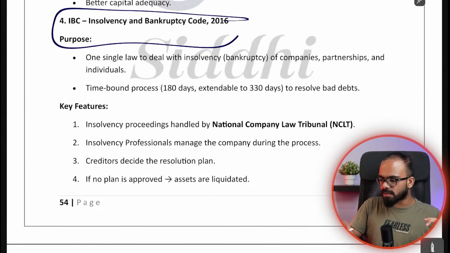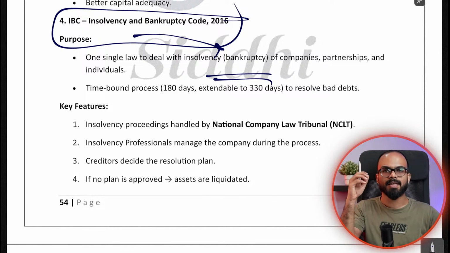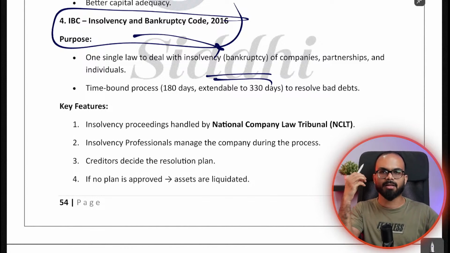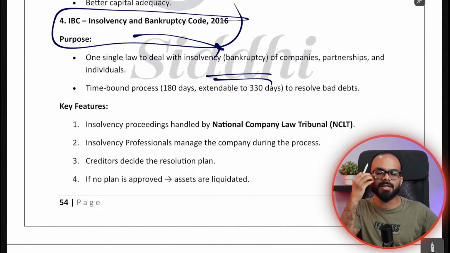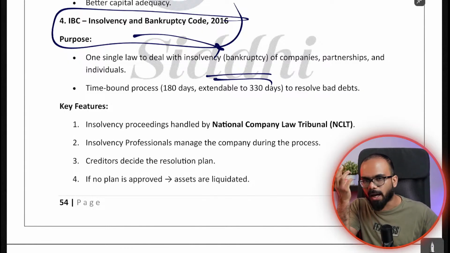Then you have the Insolvency and Bankruptcy Code. This is one law to solve all the problems of insolvency. Any company which is not paying back the loans that it has taken, you say the company has gone insolvent or bankrupt. They are not paying back.